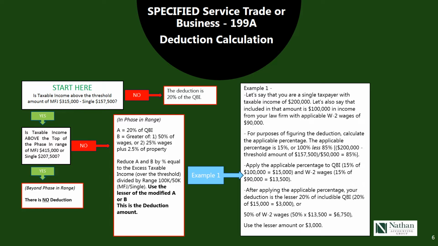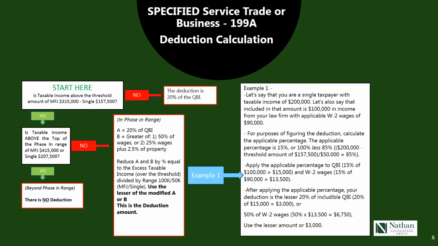For purposes of figuring the deduction, calculate the applicable percentage. The applicable percentage in this case is 15%. That is, we had 100% of QBI at one point, but because our income of $200,000 is above the threshold of $157,500, that is, it's above the threshold by $42,500. If you divide that by the range of $50,000, that equals 85%. 85% inverted is the 15% or applicable percentage.